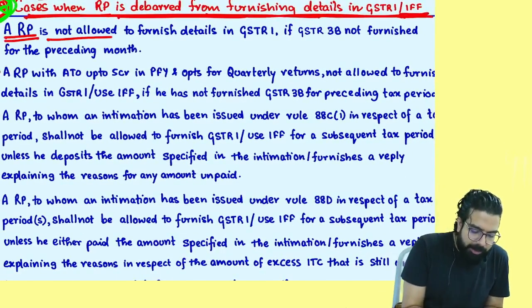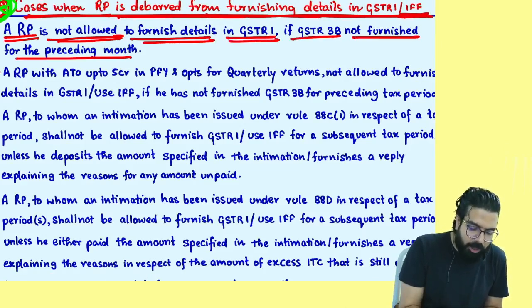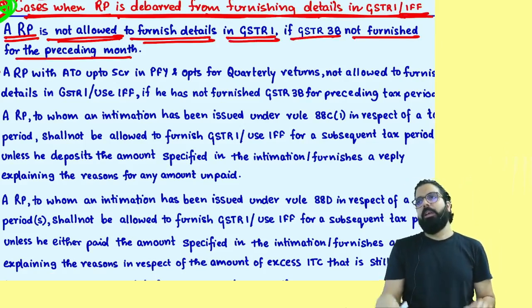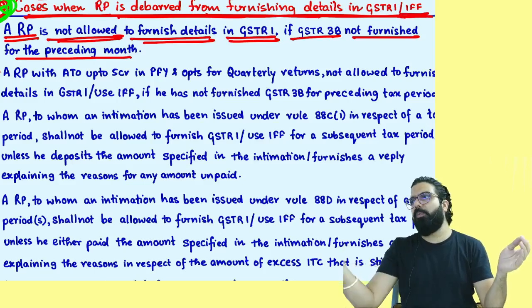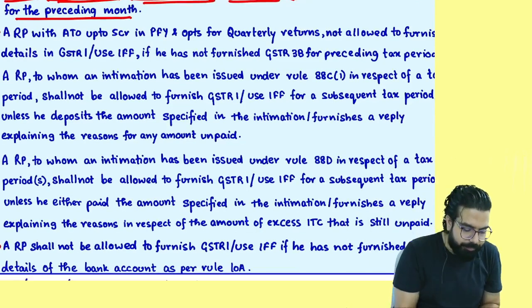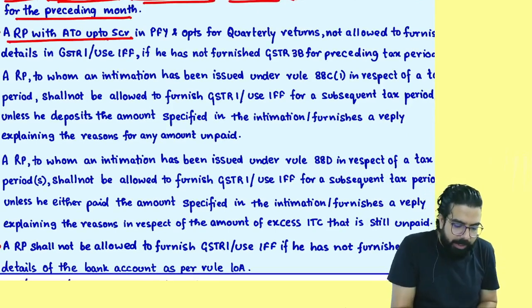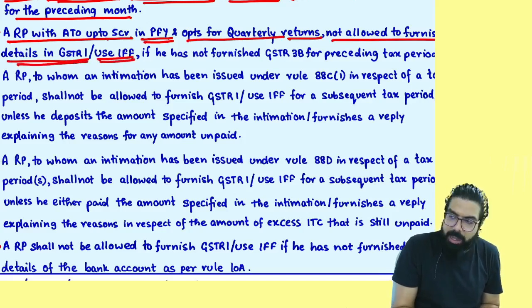Everyone, a registered person is not allowed to furnish details in GSTR 1 if GSTR 3B has not been furnished for the preceding month. Last month I filed GSTR 1 but did not file GSTR 3B. Next month's GSTR 1 you cannot file. A registered person with aggregate turnover up to 5 crore in the preceding financial year who opted for quarterly return is not allowed to furnish details in GSTR 1 or use IFF.